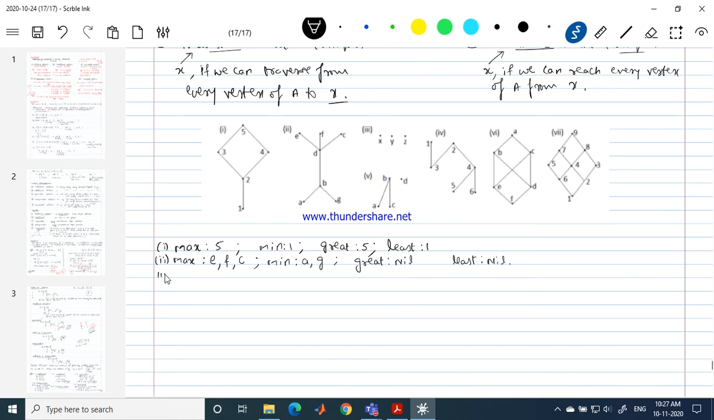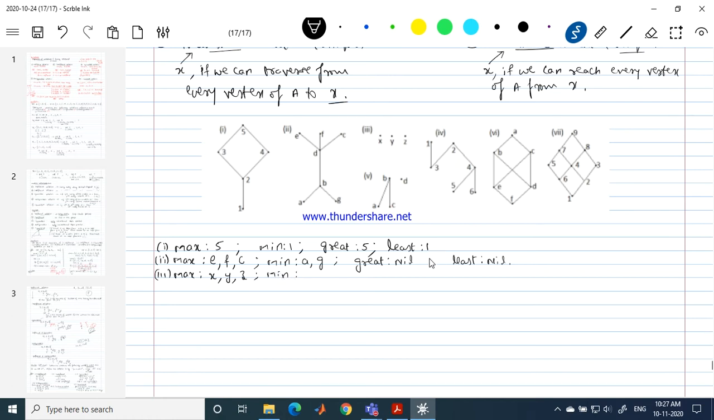Okay, now let me speak about the third example. Here's the third one, X, Y and Z. So 3 vertices with 3 loops. This is what we have. Now tell me, what are the maximal elements in this case? Very good. No edge begins at X, no edge begins at Y, no edge begins at Z. X, Y, Z are the maximal elements.